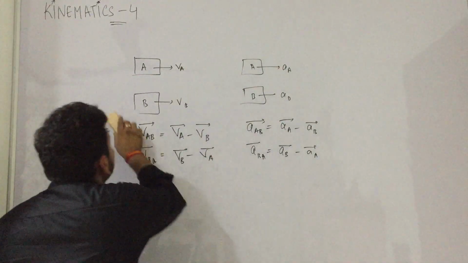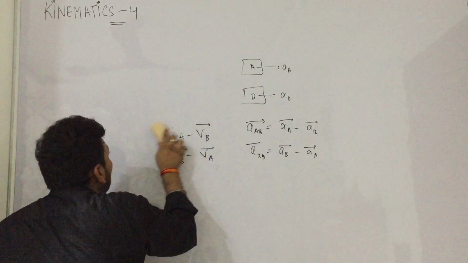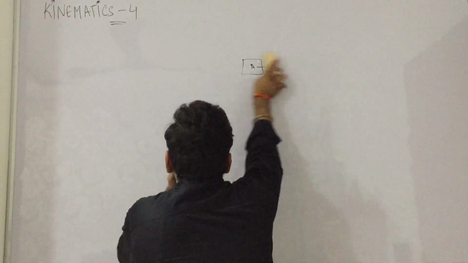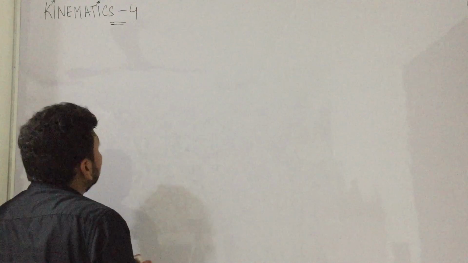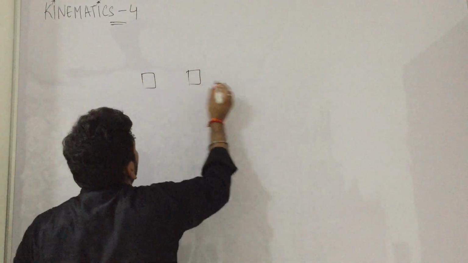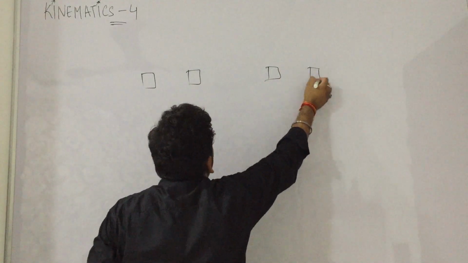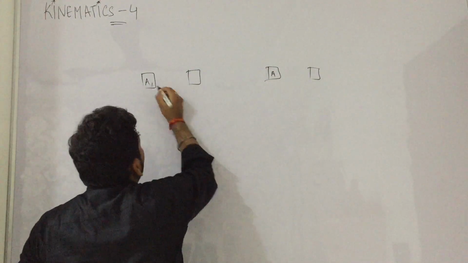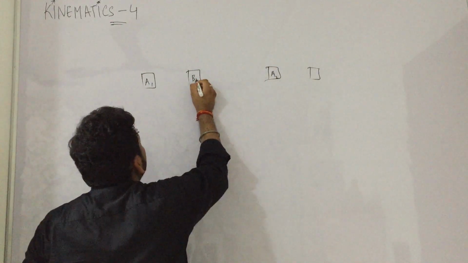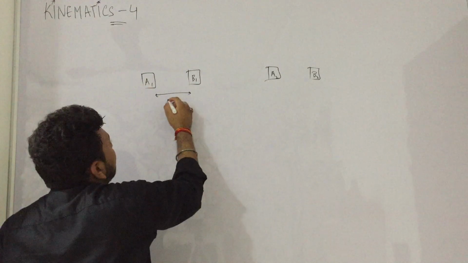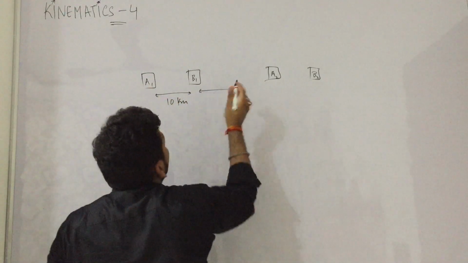Okay, I am erasing this. Let us also understand what SAB means. Suppose this is A1, A2, and this is B1 and B2, and these distances are given.